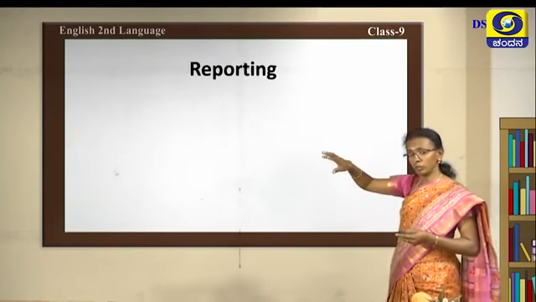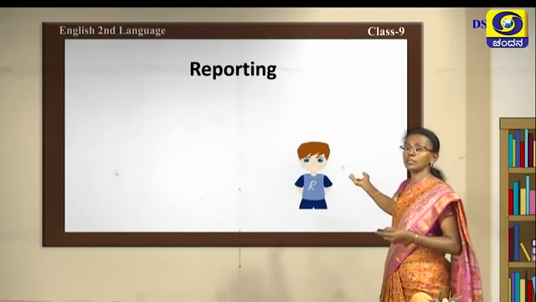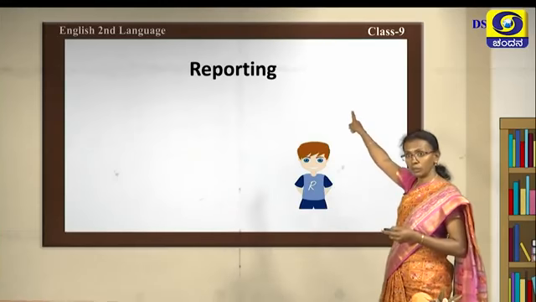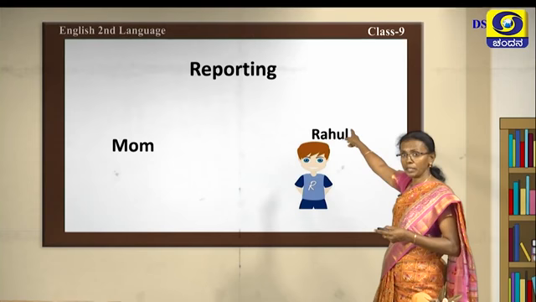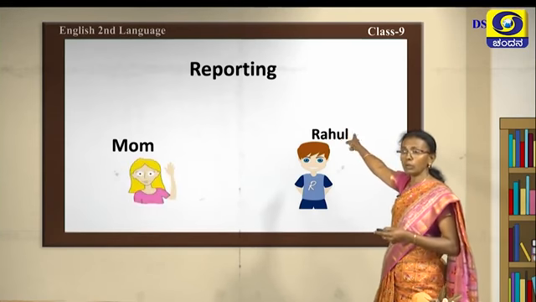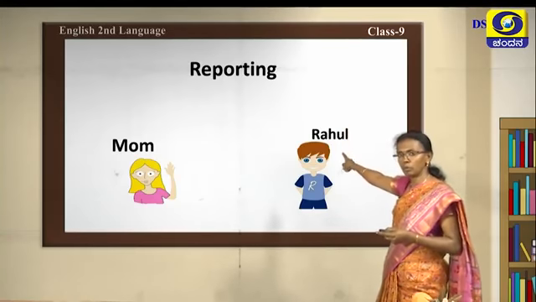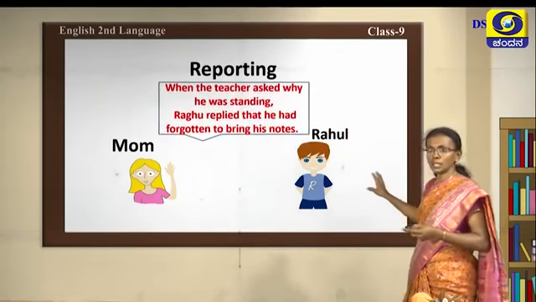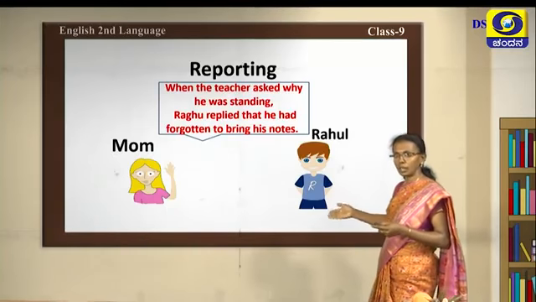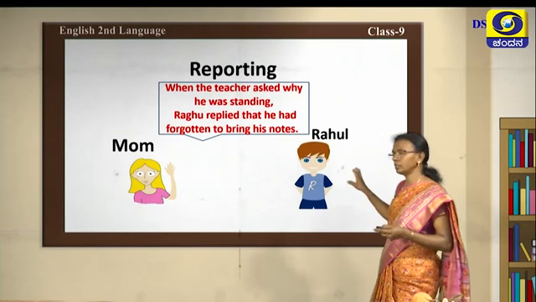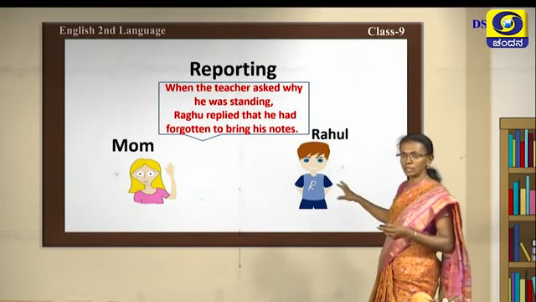This was classroom interaction. Now one boy has come home and he is reporting. To whom is he reporting? To the mom. Rahul is reporting to the mom. What is he reporting? When the teacher asked why he was standing, Raghu replied that he had forgotten to bring his notes. So Raghu had forgotten to bring his notes.